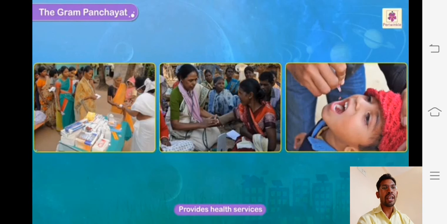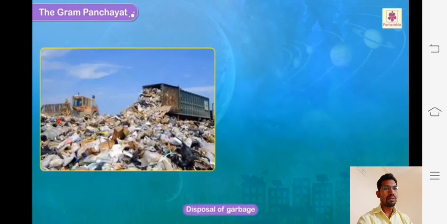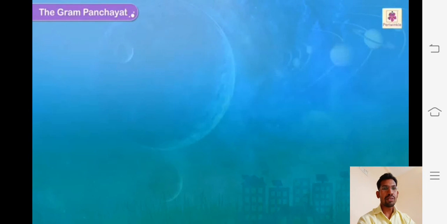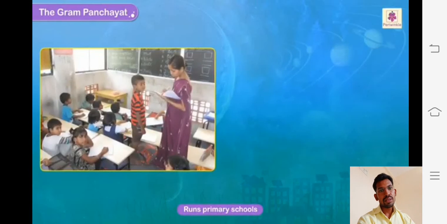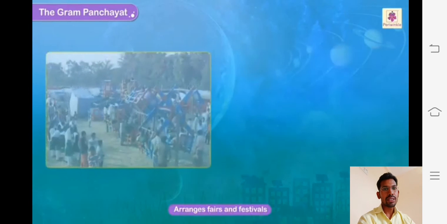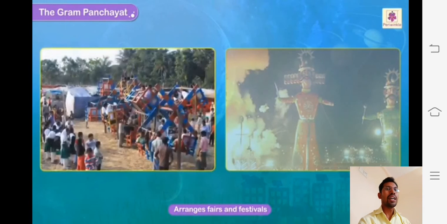They have to organize camps, such as a polio camp, and arrange treatment which is needed. Whatever things are not necessary, they have to throw out of the village, and they have to look after the schools, run primary schools, and see how the children of the village are getting their education, and arrange fairs and festivals in their village.